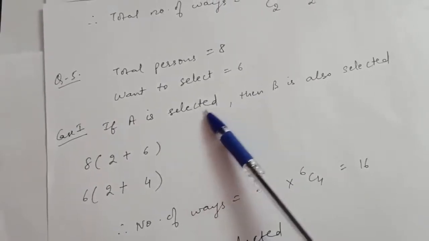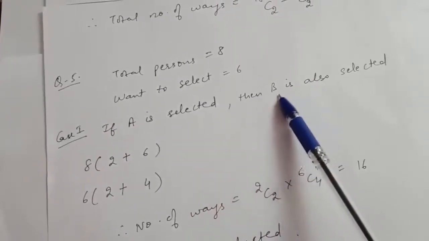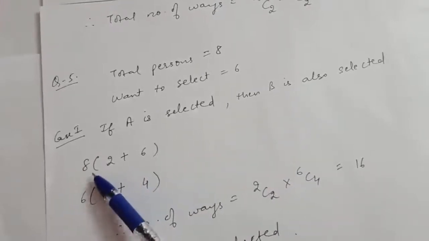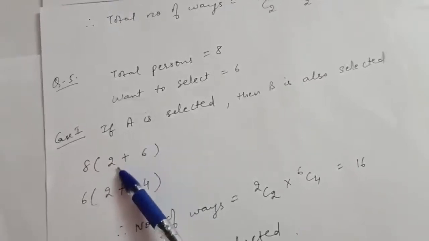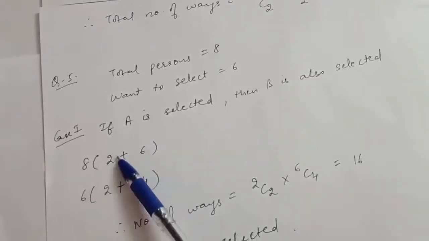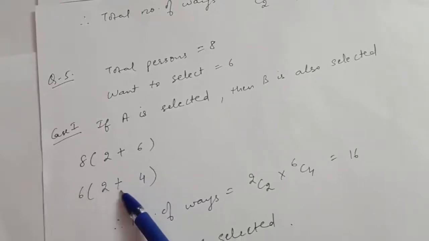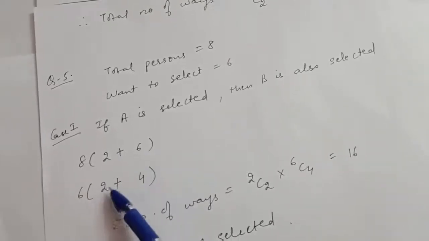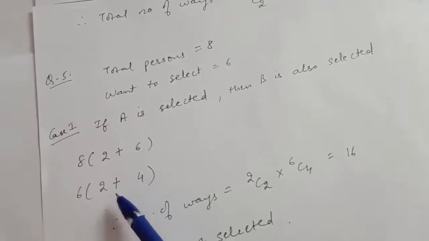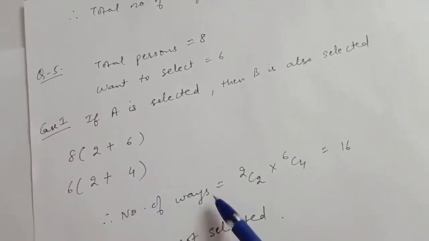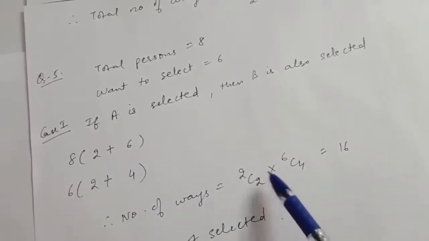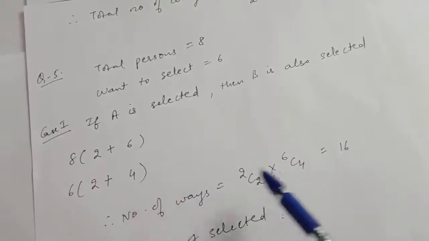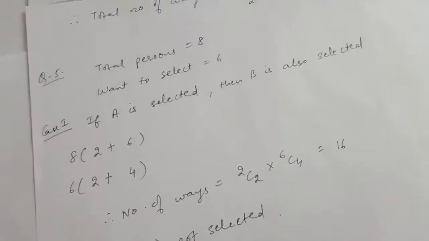Now case first, if A is selected, then B will definitely be selected. So out of 8, these 2 persons are A and B, and the rest are 6. Because A is selected, B will also be selected. So these 2 persons are definitely selected now. Plus, out of these 6, we will select only 4 because 2 have already been selected. So the number of ways for this case will be 2C2, both the 2 persons are selected. Out of 6, we are selecting 4, which can be done in 6C4 ways. So the result will be 16.